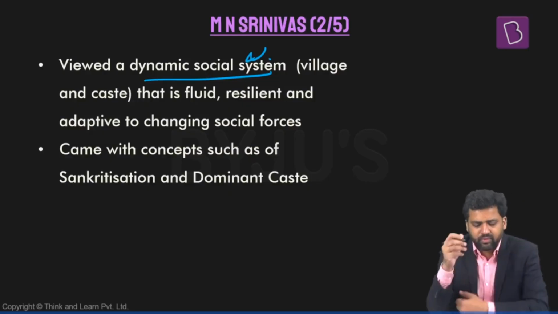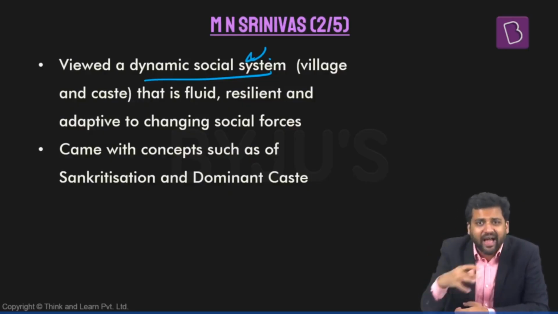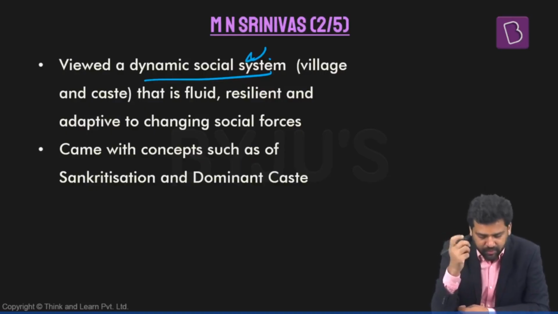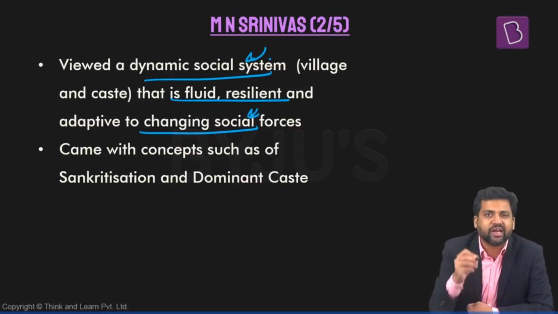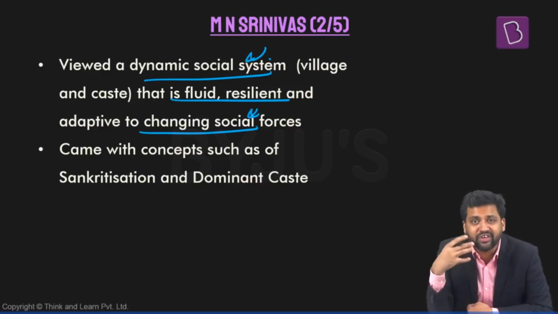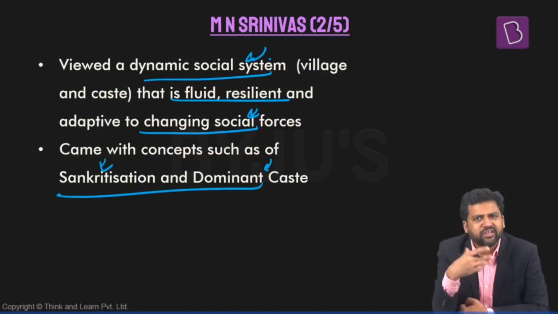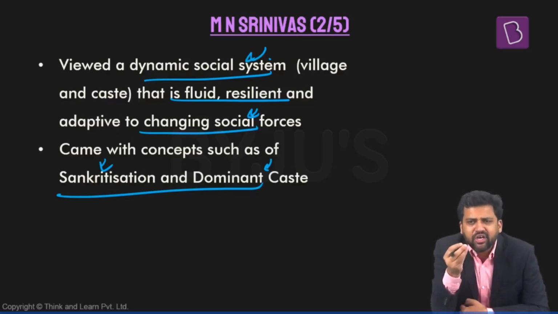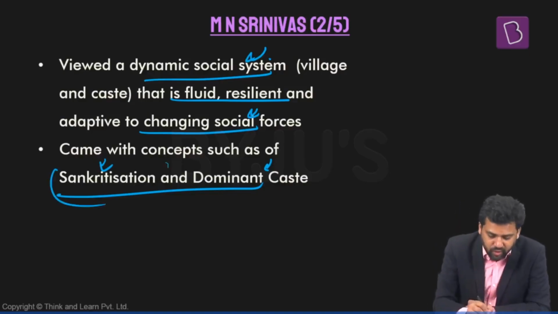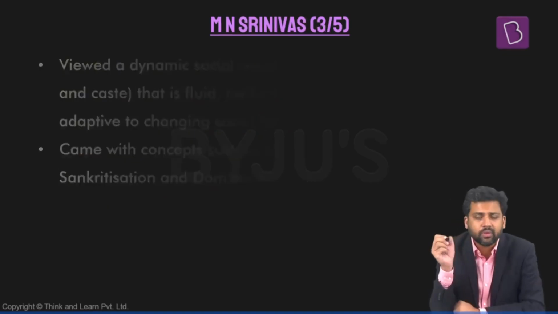Also, he is looking at this entire thing as a dynamic social system. There are different kinds of changes which are happening. The social system is fluid, it is resilient, it is changing. He comes up with the concept of Sanskritization and dominant caste. Sanskritization I've already mentioned. Dominant caste refers to certain castes which are not necessarily at the top when it comes to ritual hierarchy. They might be lower in terms of ritual hierarchy, but they command a lot of economic power, they command a lot of political power. So he looks at these dimensions and he comes up with these concepts, Sanskritization and dominant caste.